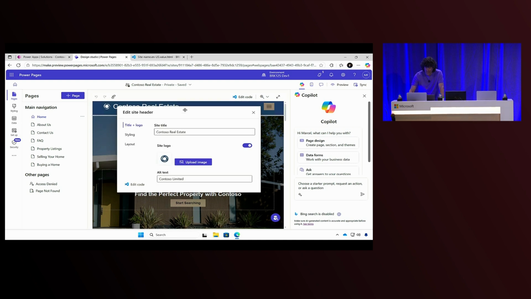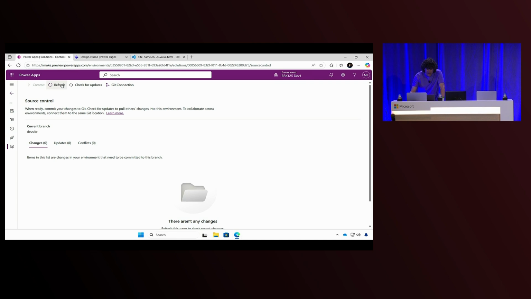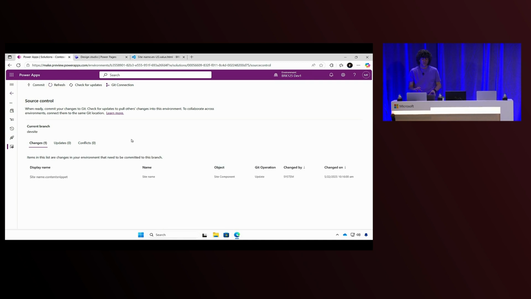Here I will do just a simple change so you can see what happens on the source code. So let me just save this. I will just quickly sync. And if I refresh here, I should see the file. So there you go. So this is the new feature that should come in a couple of weeks. Now, with Power Pages, you can integrate with Source Control as well, and you will see all the files from your pages. So this makes it super simple for me to edit if I want to work directly on the branch.